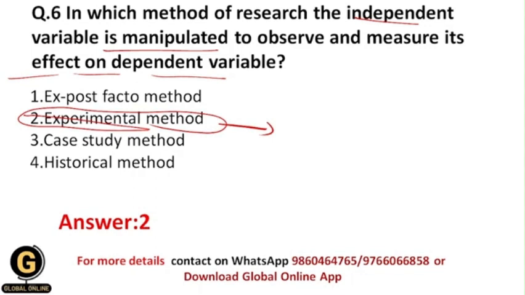Ex post facto research method is nothing but the research method in which we study the causes of facts which have already occurred in the past, or in the recent past. Case study research method is a research method in which we study in-depth information about a single individual person, or a particular group, for a longer period of time. Historical research method is the research method in which we study past events and see their effects on our present and our future. And that's why the correct answer for this is second.